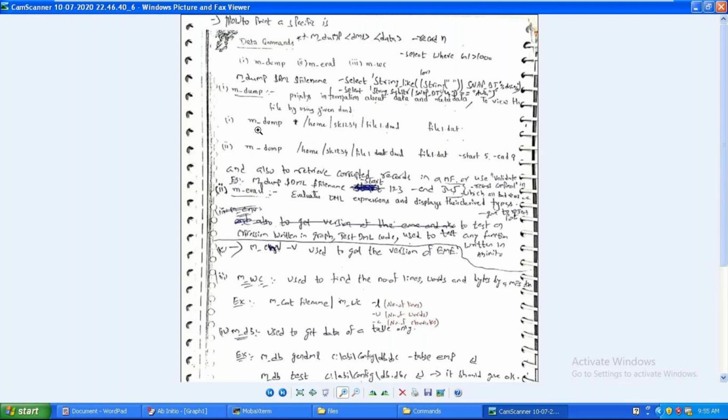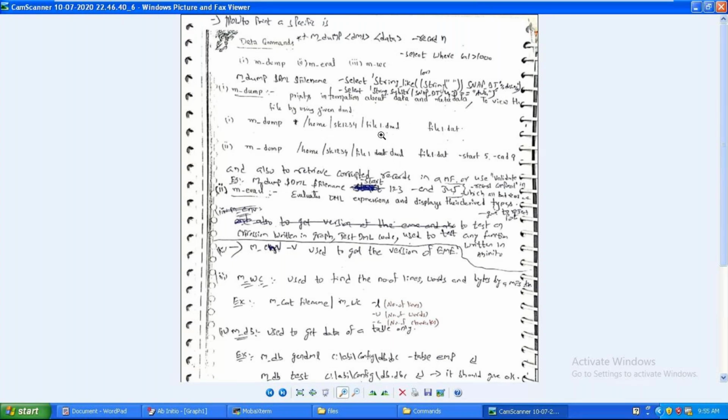For that, the syntax is m_dump space absolute path of the DML. Of course, not only absolute path, a_dml is also fine. So m_dump space DML path along with the DML file, space, file name.